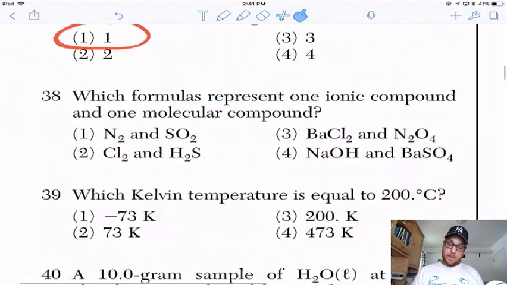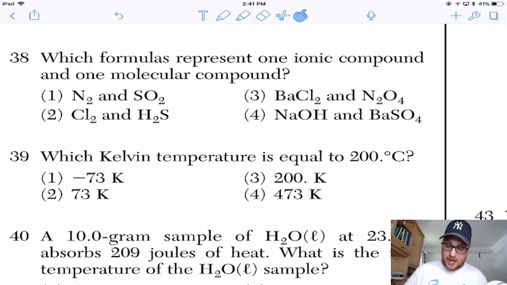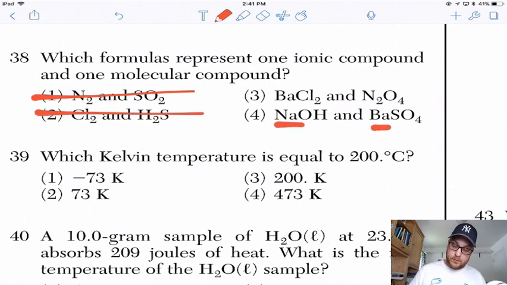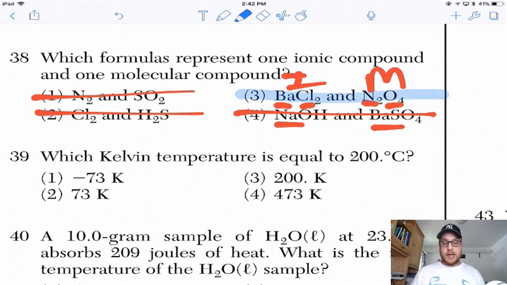Anyway, which formulas represent one ionic compound and one molecular compound? So we're looking for a compound with a metal and a nonmetal, and another compound that's just nonmetals. No metal, no metal, metal, metal, metal, nonmetal, nonmetal, nonmetal: ionic, molecular. Again, I might have done that relatively fast for some of you. You might need to flip to the periodic table to confirm that. Feel free to confirm my right answer. I know my metals and nonmetals. You might not. No big deal.